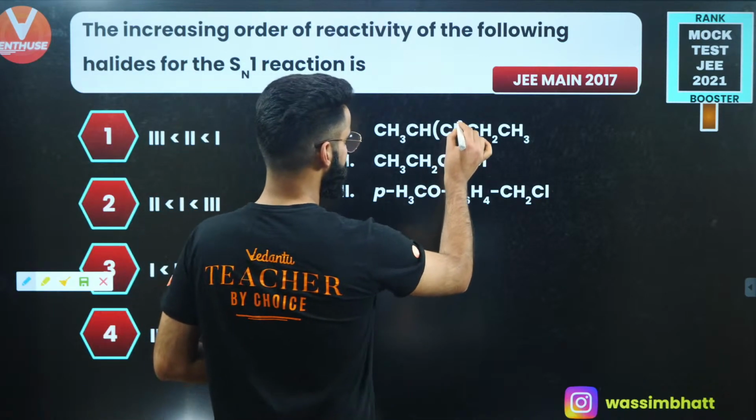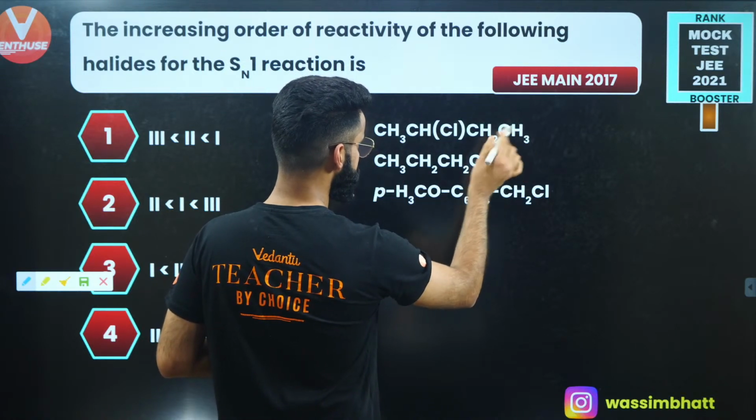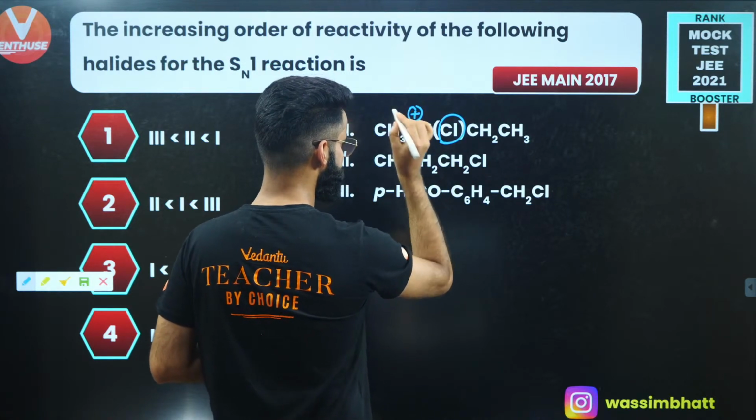So first of all, when there will be ionization of the first molecule in water, this Cl will leave as Cl negative, so there will be a positive charge on this carbon.